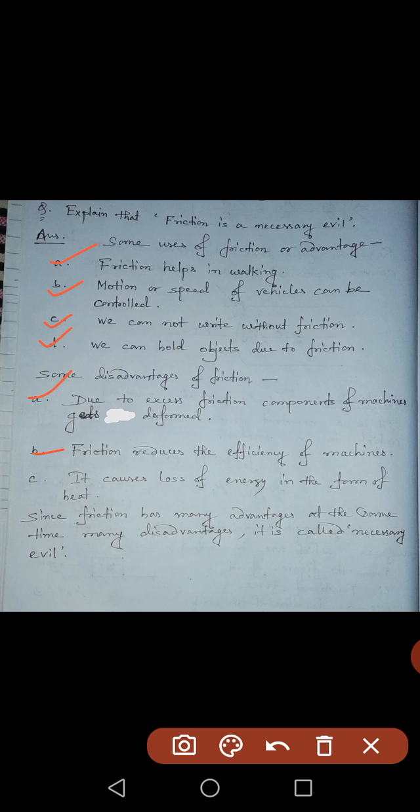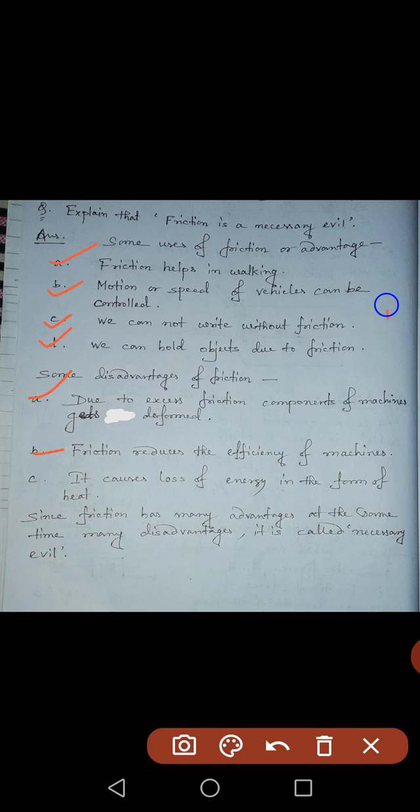Another one, it causes loss of energy in the form of heat. There are many places where heat is not required. Just an example, this is not due to friction, I am just giving one example. Suppose a certain electric apparatus runs for a long period of time, we get some heat there. That heat is not desired, but it is developed, and that means some type of energy is lost in the form of heat.